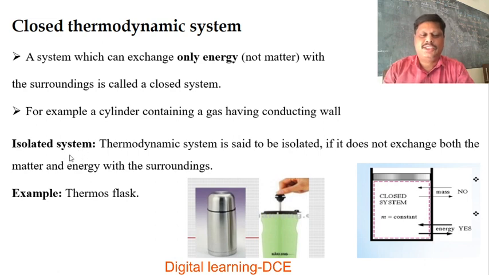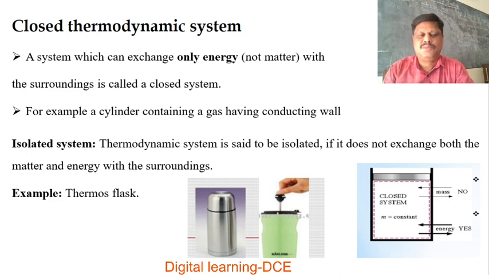What is an isolated system? A thermodynamic system is said to be isolated if it does not exchange both matter and energy with the surroundings. A very good example is a thermos flask. In a thermos flask, the heat remains the same. It does not exchange heat energy from the system to the surroundings, and also matter.